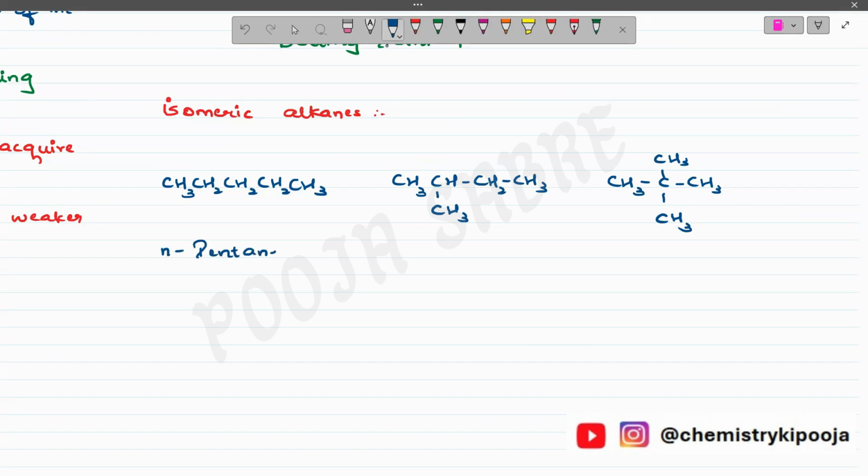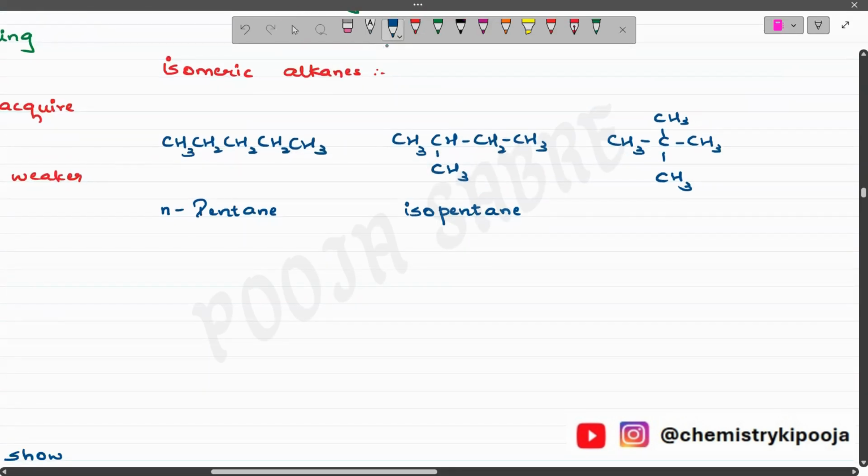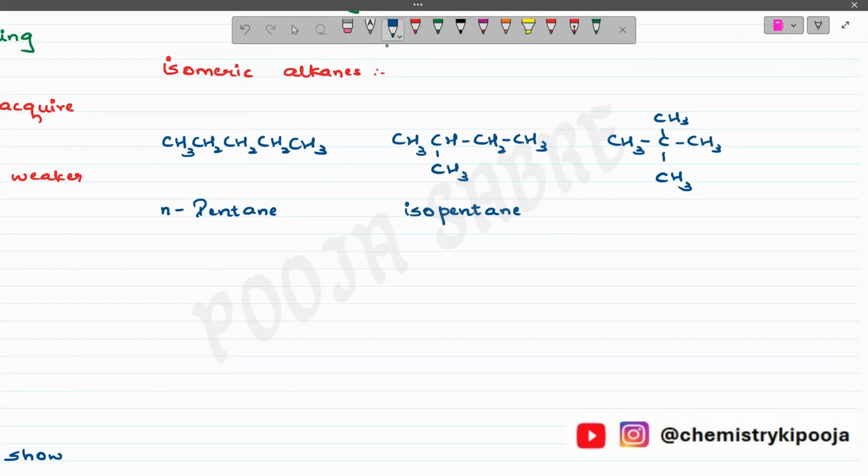The second structure is isopentane. Remember, everything related to iso, n, neo, tert, and sec, all these prefixes I have explained in the earlier part of the chapter as well as in the previous chapter. So kindly go through all the previous videos to understand the concept in a better way. And the last one is neopentane.